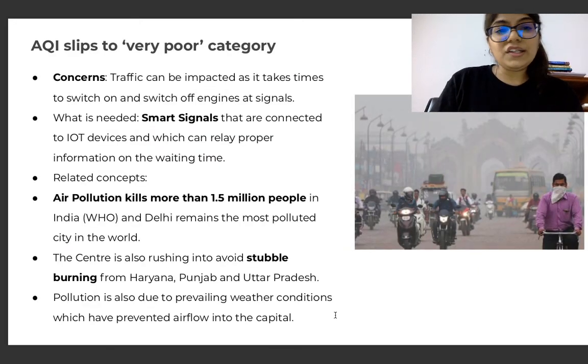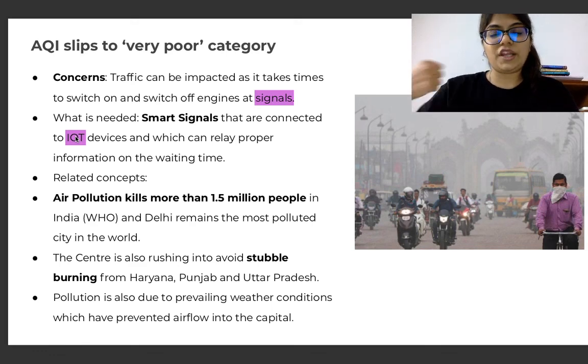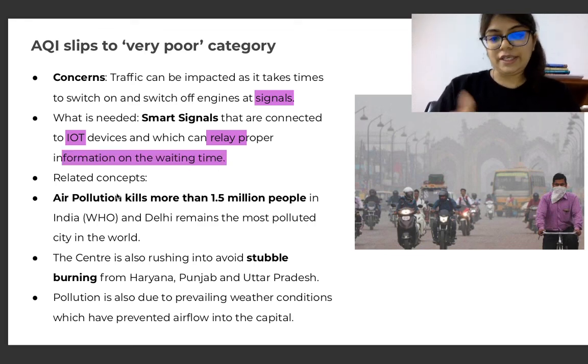Now, concerns are that traffic can be impacted as it takes time to switch on and switch off engines at signals, right? And what is exactly needed is smart signals that are connected to IoT devices. We know what IoT devices are: Internet of Things devices, where one device is connected to another via internet networks, right? And which can relay proper information on waiting time. Okay? Now, relay proper information on the waiting time.